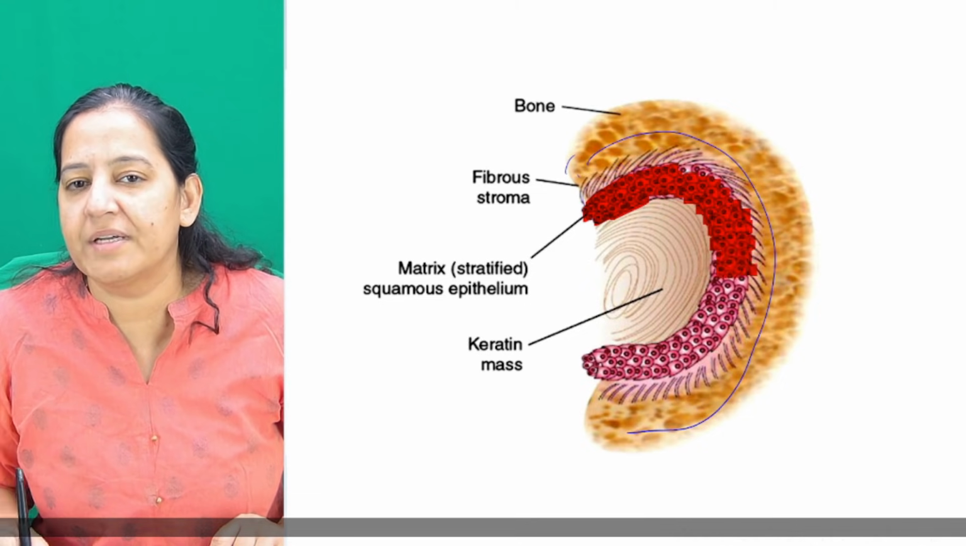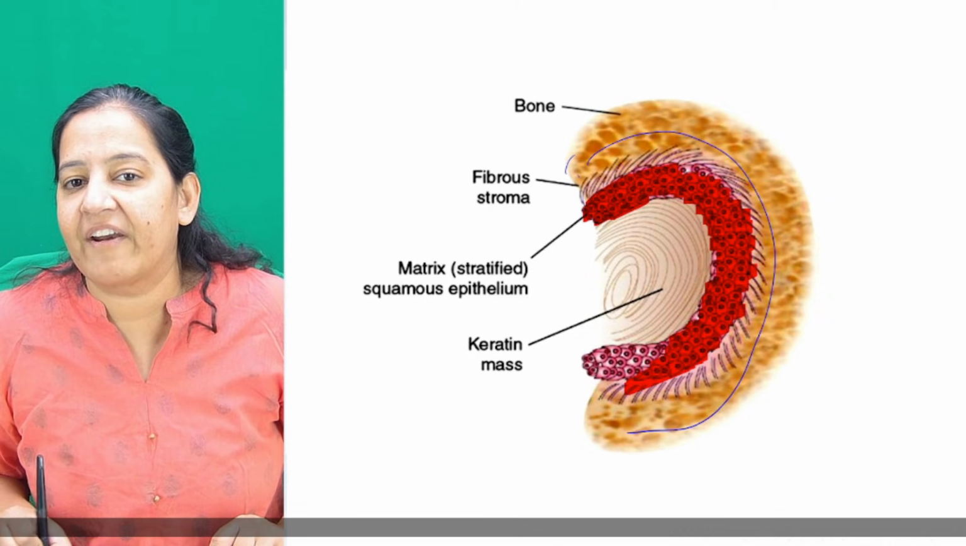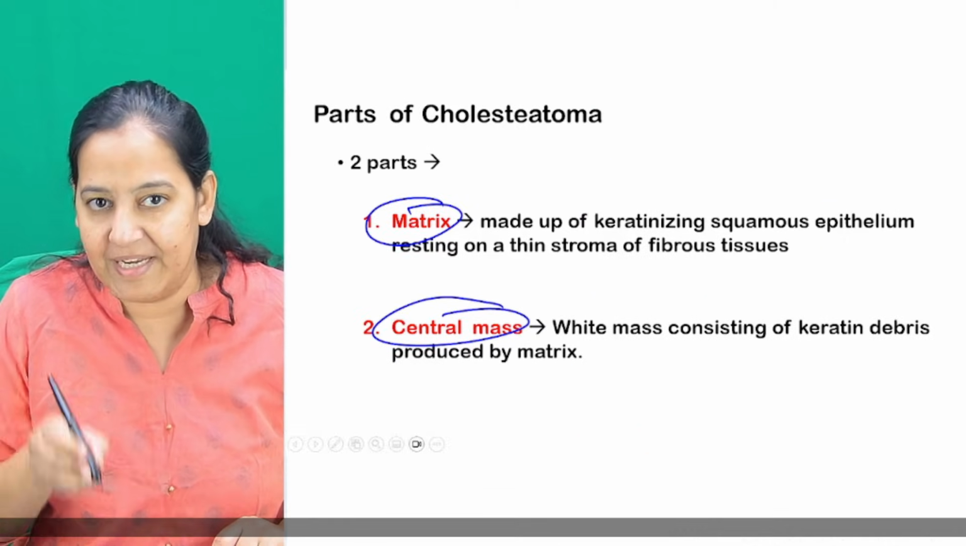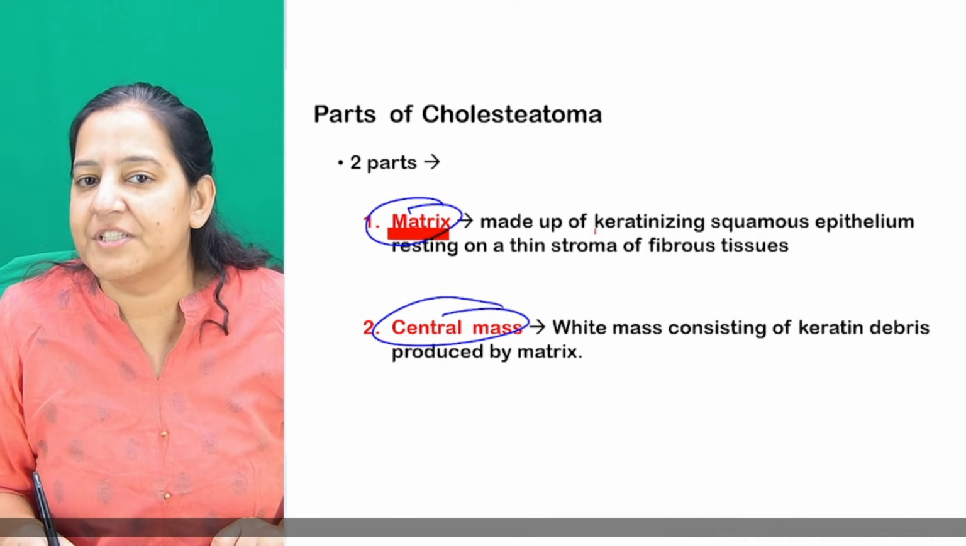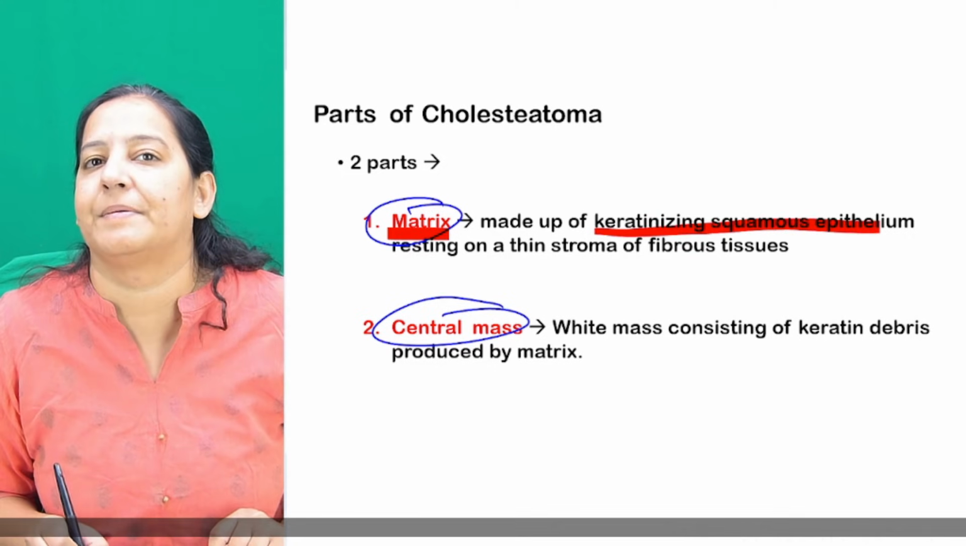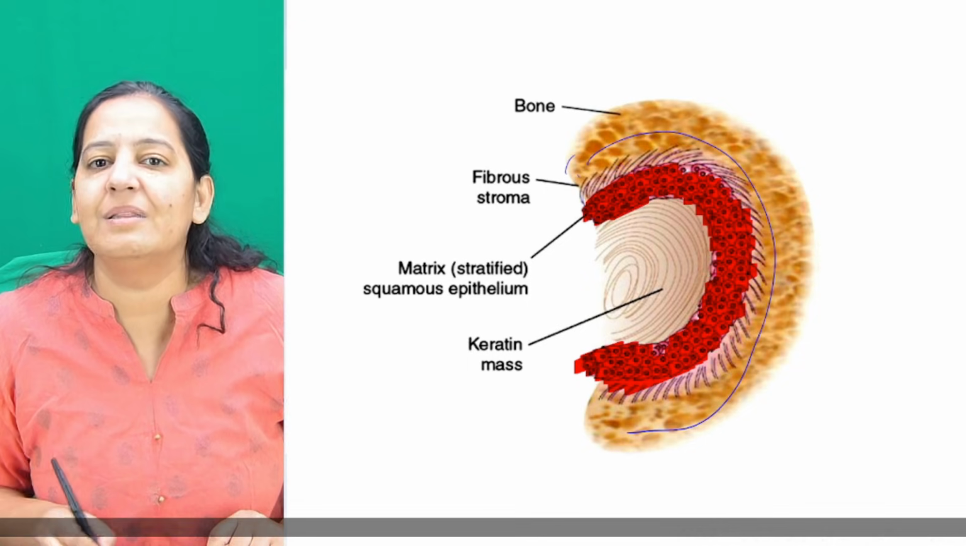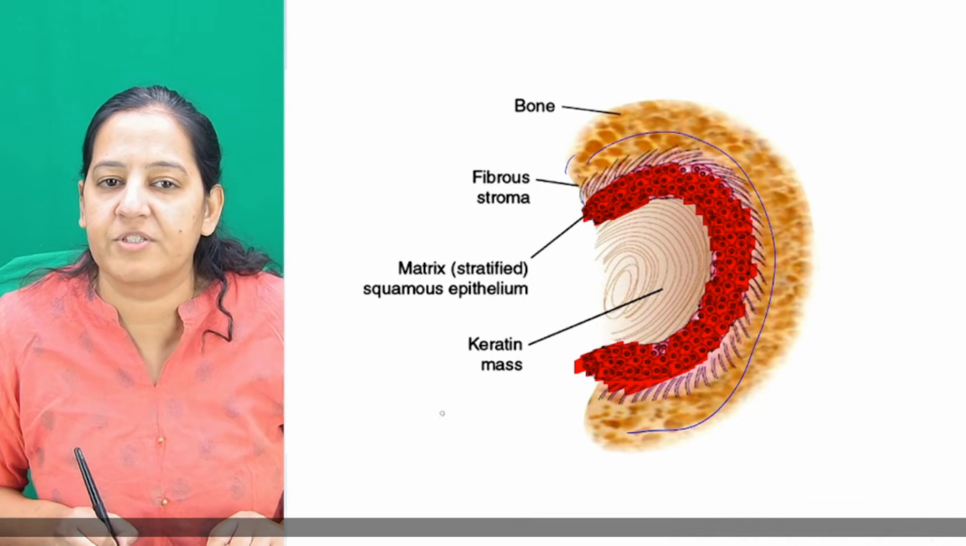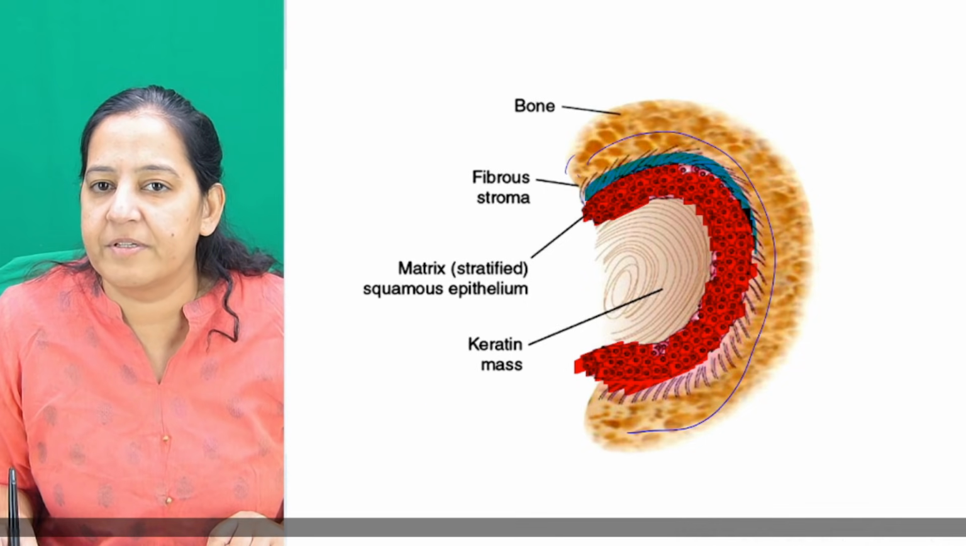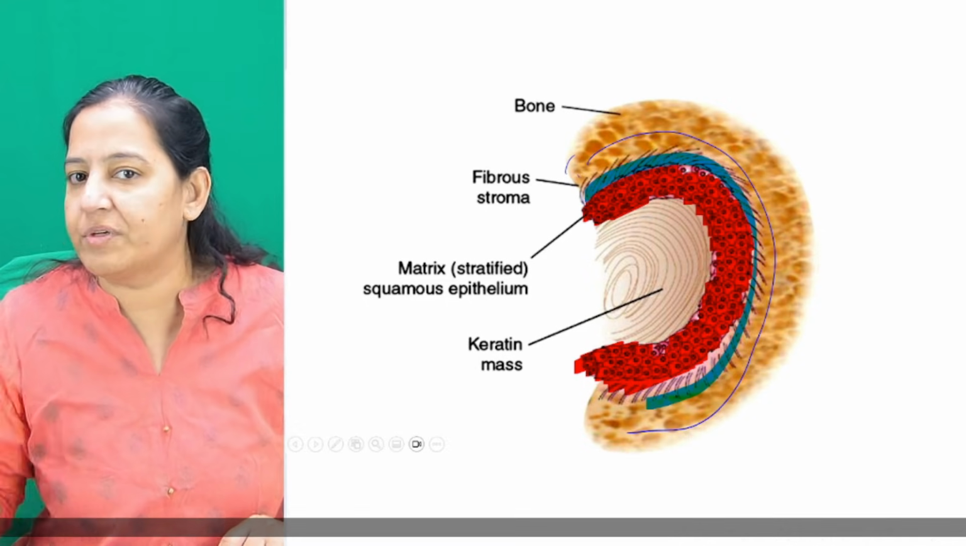So outer portion is matrix, which is made up of keratinizing squamous epithelia. And it is surrounded by thin fibrous tissue. Appreciate the thin fibrous tissue outer. This is thin fibrous tissue present outer to it. Outside, brown color is the bone.